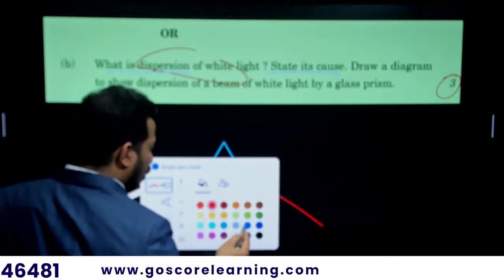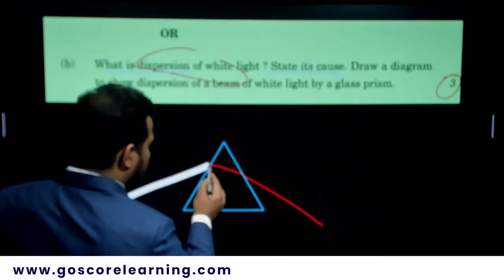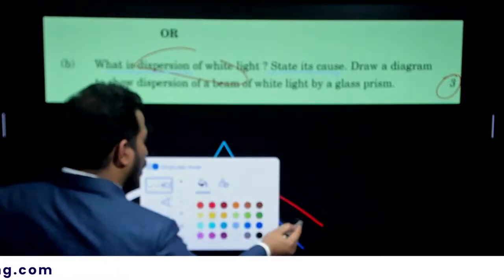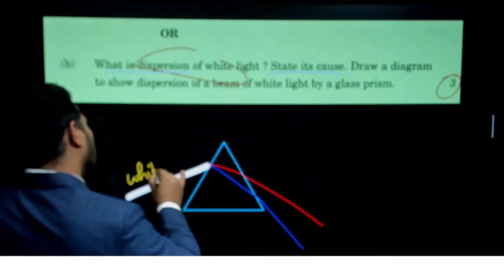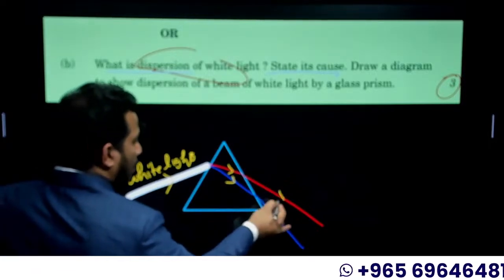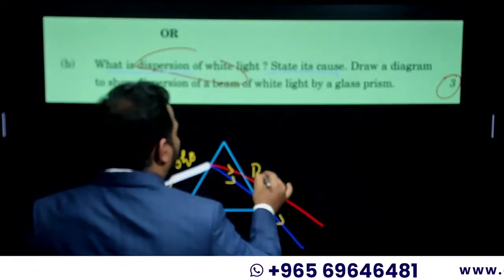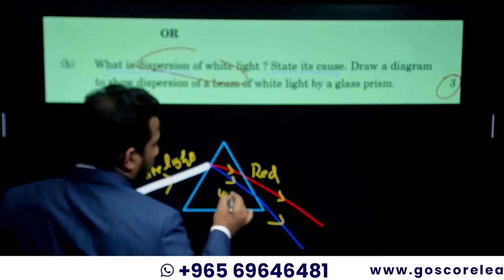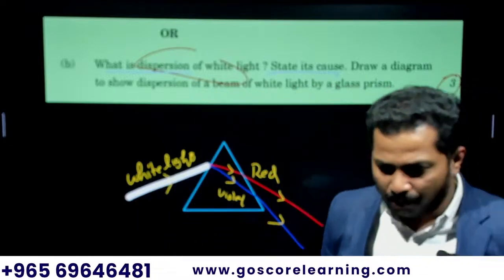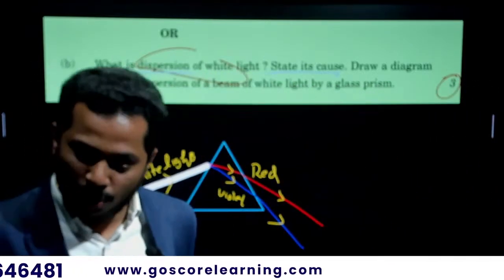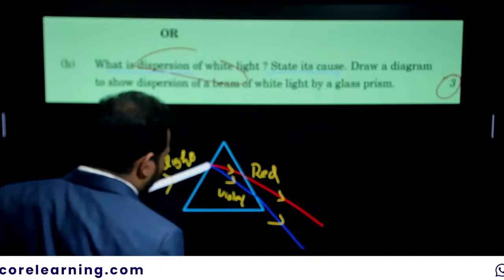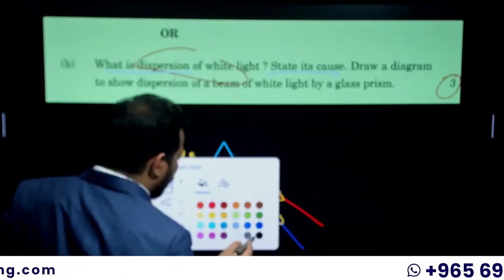Mark the white light with an arrow mark, then the red one and the violet one, the top one and the bottom one. You will get the mark as you are supposed to draw a black and white diagram using a pencil. It is better to mark red and violet, or add all the in-between colors also.